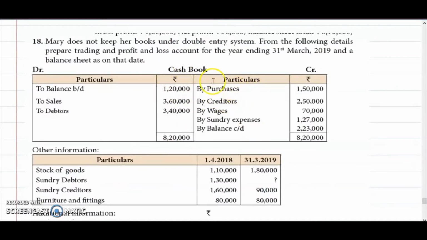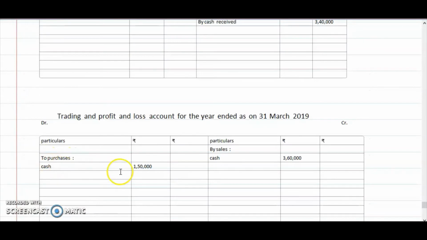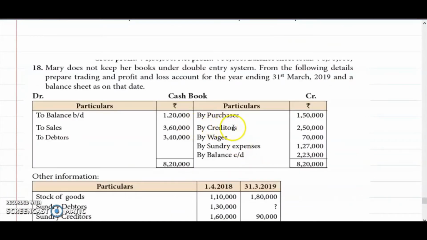By purchases means cash purchase we made for 1,50,000. This will appear on the debit side of the trading account. So to purchases, cash 1,50,000. Next, by creditors 2,50,000. What is the meaning? We made credit purchases and we are making payment to creditors 2,50,000.